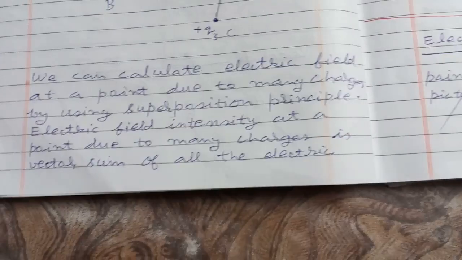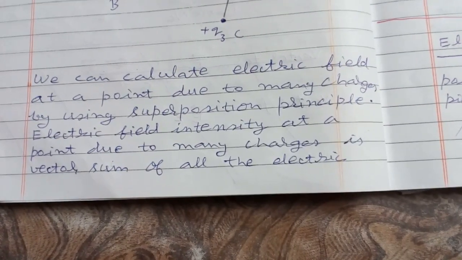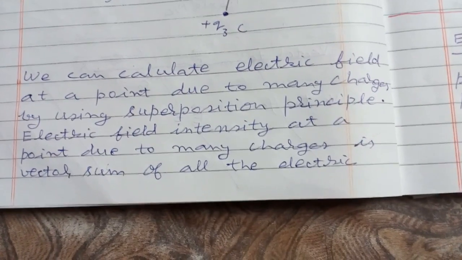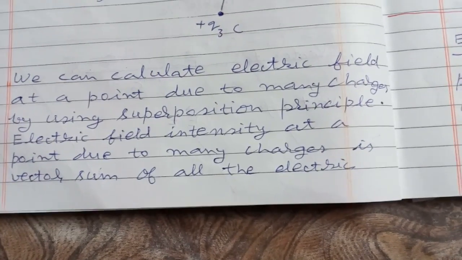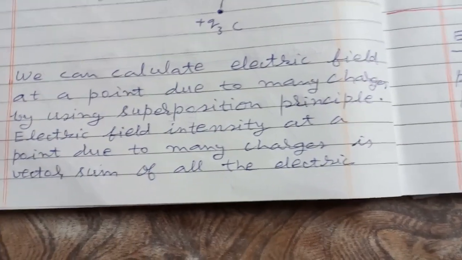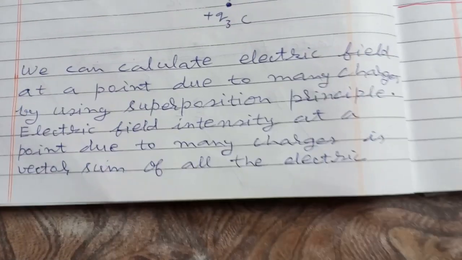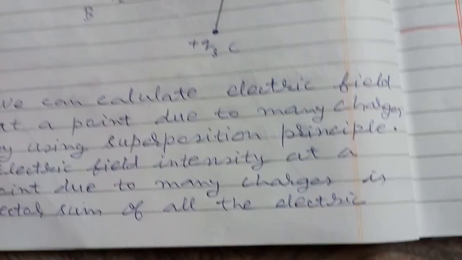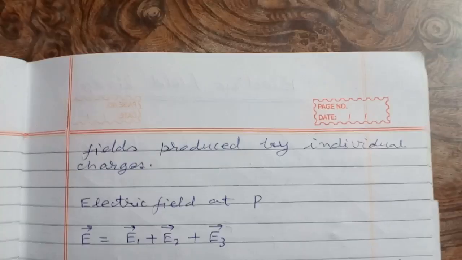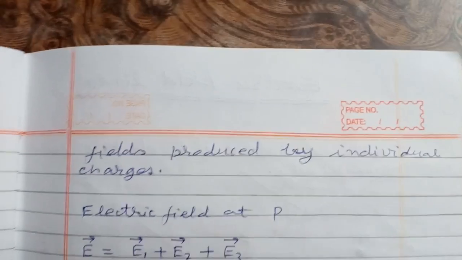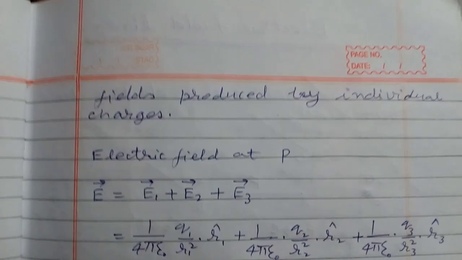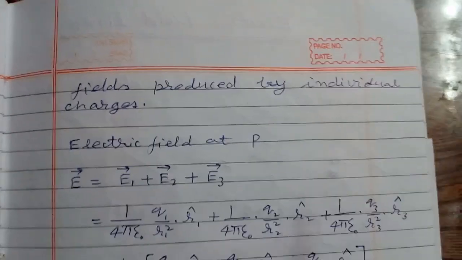So we can calculate electric field at a point due to many charges by using the superposition principle, which states that electric field intensity at a point due to many charges is the vector sum of all the electric fields produced by individual charges. So electric field at P is equal to the vector sum of E.